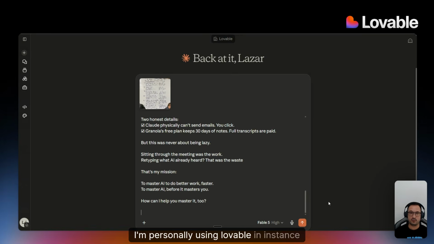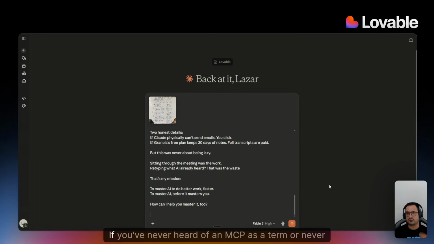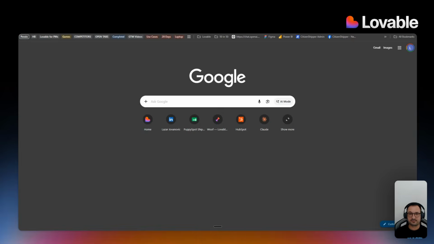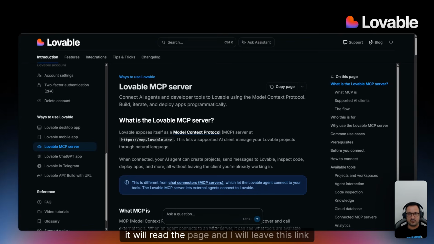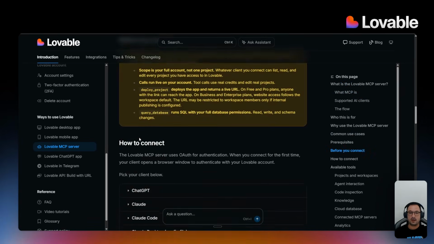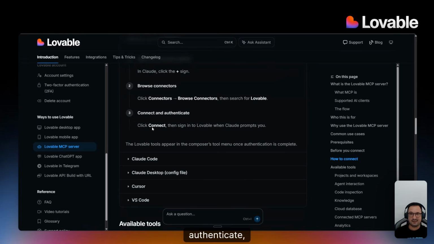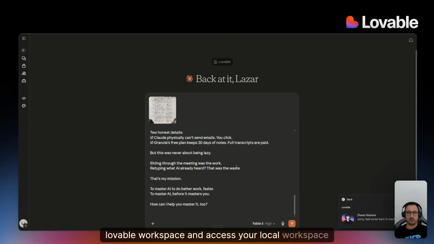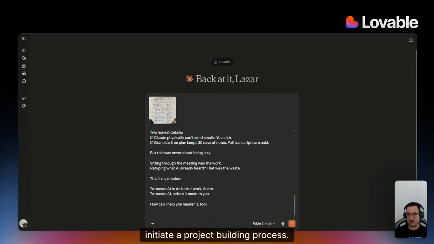I'm personally using Lovable in that instance via MCP. If you've never heard of an MCP as a term or never used it, it's quite simple to set up. All you would have to do is say to Claude or whatever, I want you to set me up Lovable MCP, right? Just give it this link. It will read the page, and I will leave this link in the comments, so don't worry. It will set up the Lovable MCP server. If it's in Claude or ChatGPT or wherever, you would just connect it, authenticate, give permission, and it would be able to read your Lovable workspace and access your Lovable workspace, initiate a project building process, right?